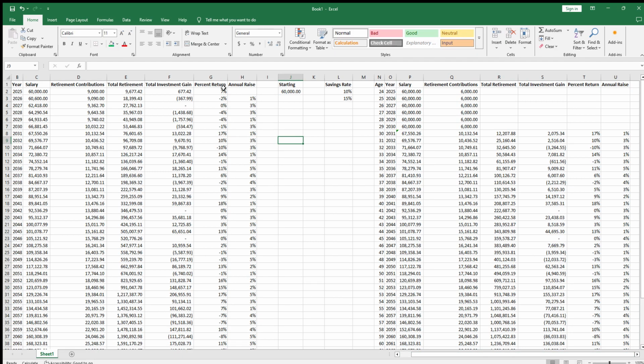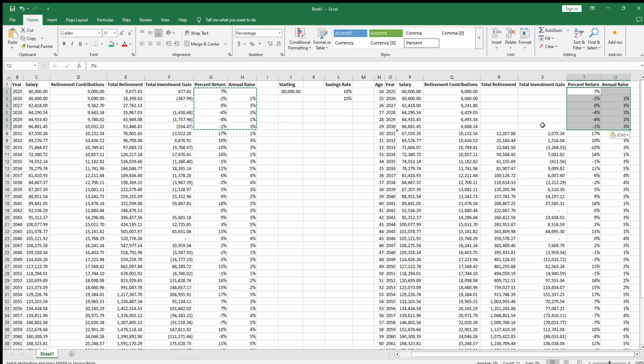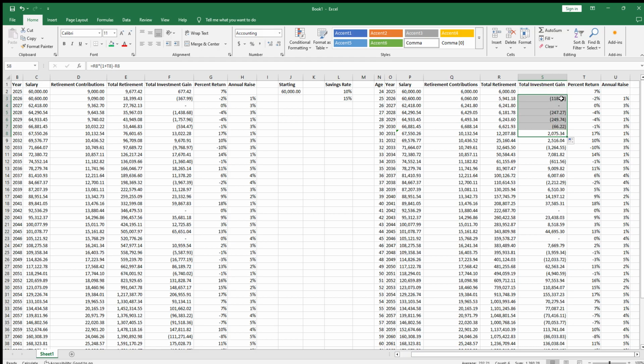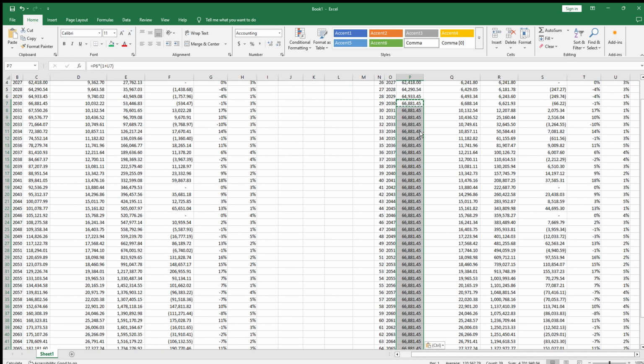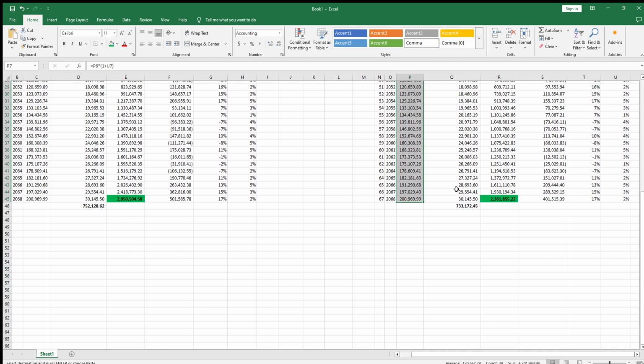Annual raise as well. We're going to have to add these as well. And also drag that over. Okay, there we go. I think we'll need to also drag that over as well. Perfect. Okay.